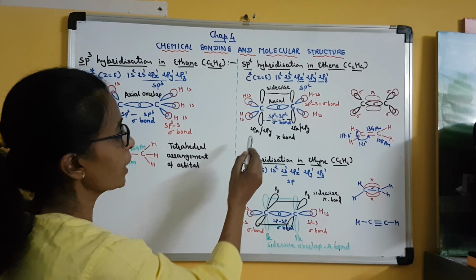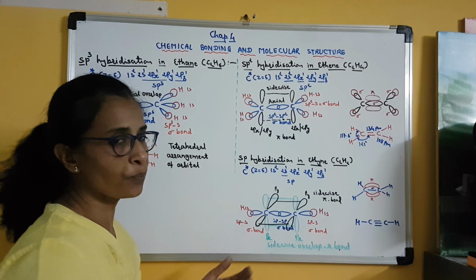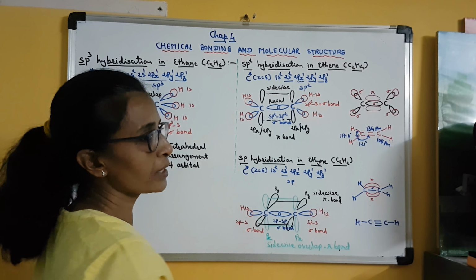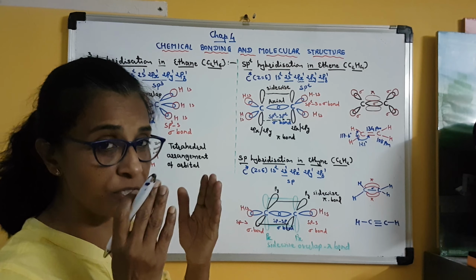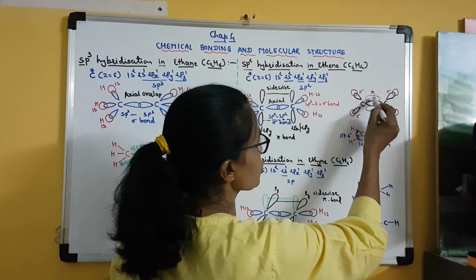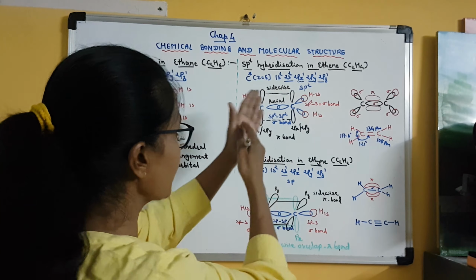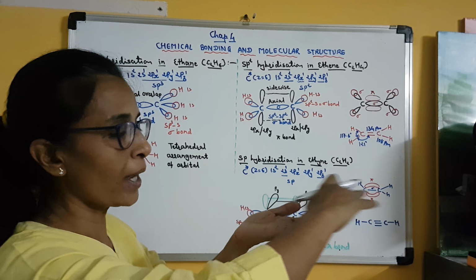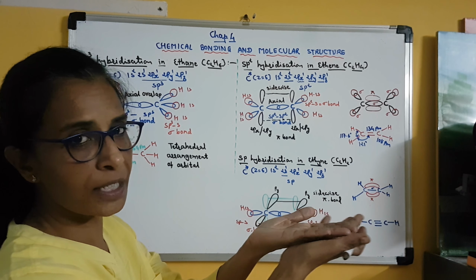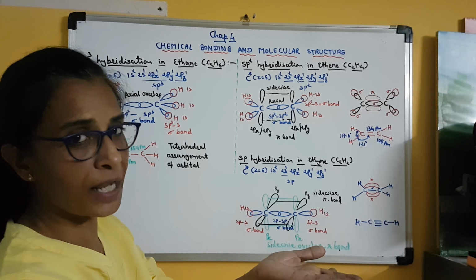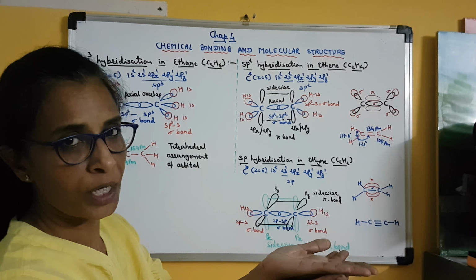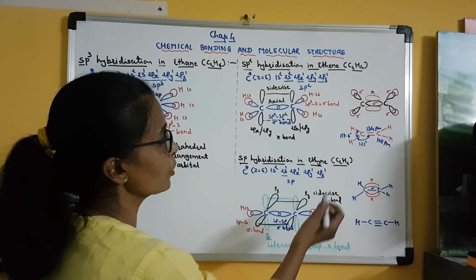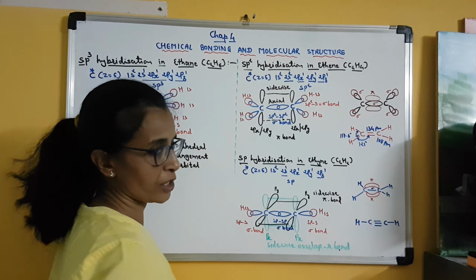It means that the electron which is present in either 2px or 2py is free to move either in the upper lobe or in the lower lobe. So its position is not fixed. Clear? And that is why we show it like this. By sidewise overlap of this px or py orbital, 2 lobes are formed, one above the molecule and the other below the molecule, and the electron present in this orbital is free to move. It can be in the upper lobe, or it can be in the lower lobe also. Clear? So as a result, this type of structure is formed.